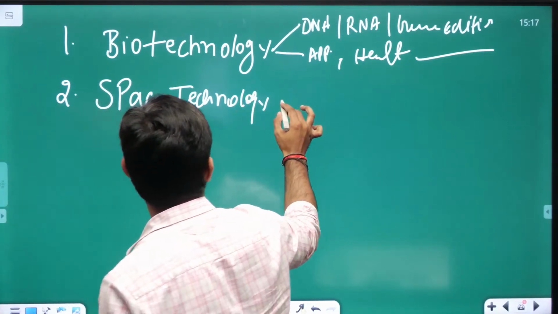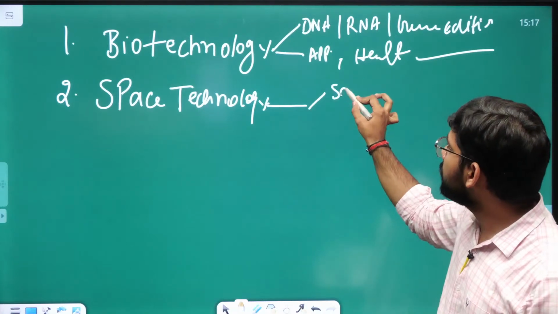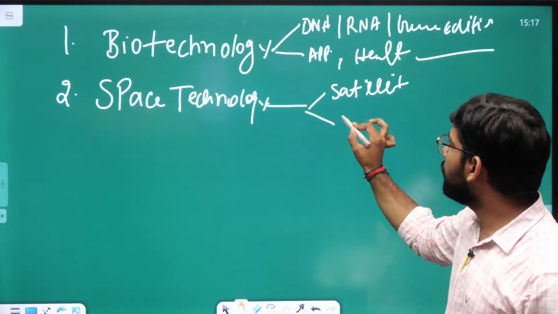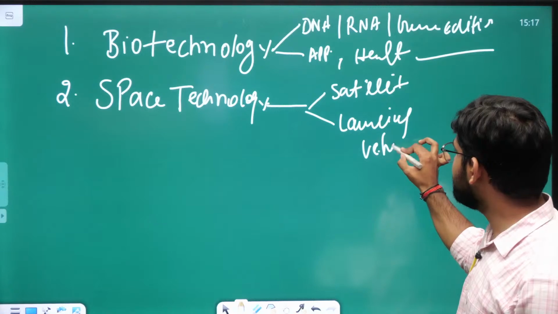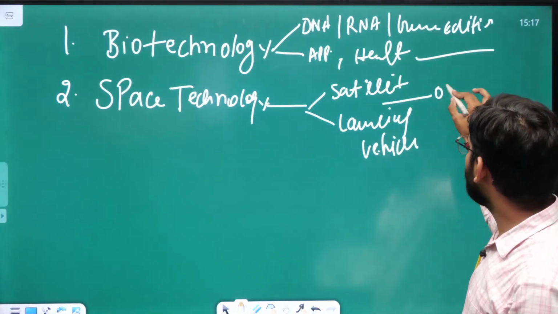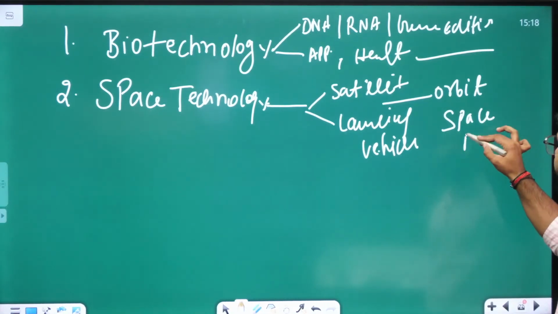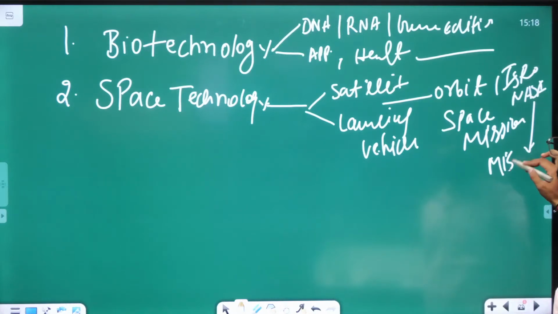In space technology, you can divide this part into where we are focusing on satellites, launch vehicles like PSLV, GSLV, orbits, and space missions. We are focusing on agencies like ISRO, NASA, and the missions launched by these agencies.